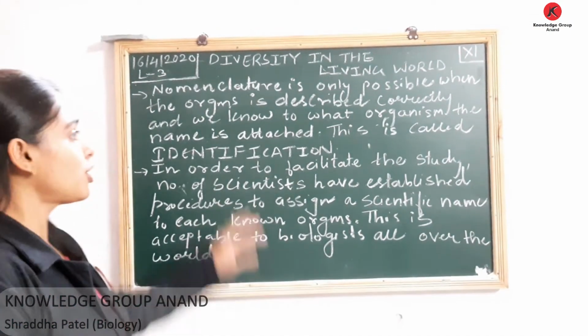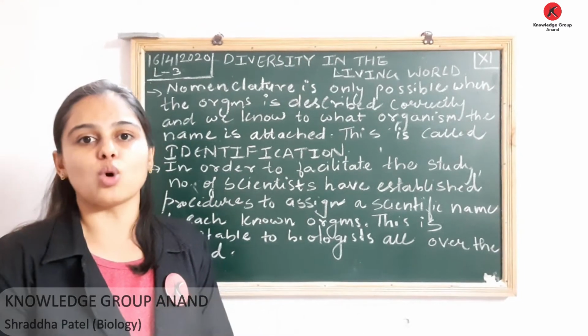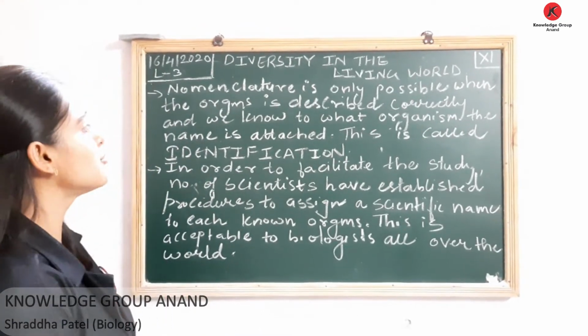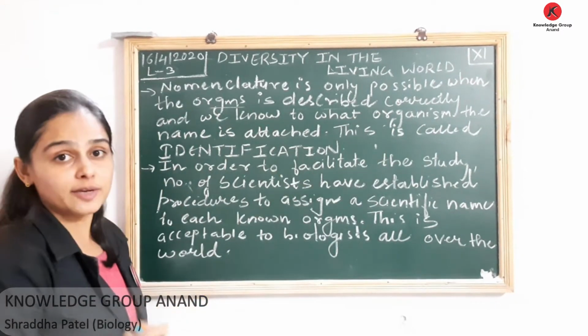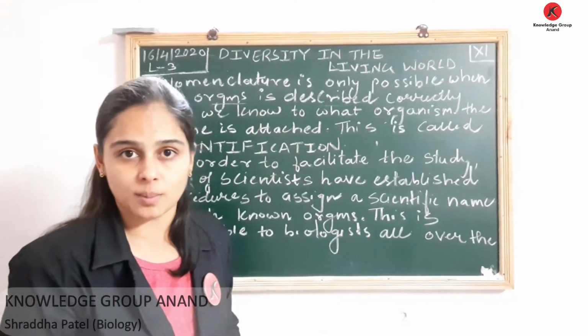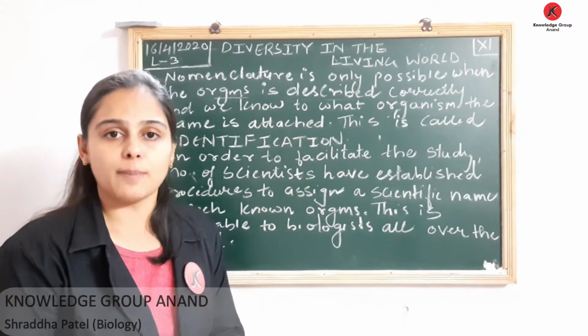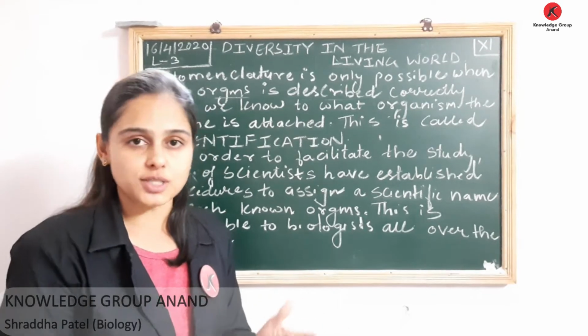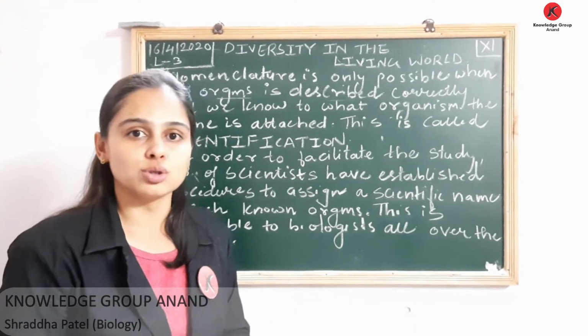Now, talking about nomenclature, the system of naming, this is only possible if we describe organisms correctly, and we should know what name must be attached to what organism. This is called your identification. You cannot just give a name like that. First you need to identify the organism, then you have to name it.